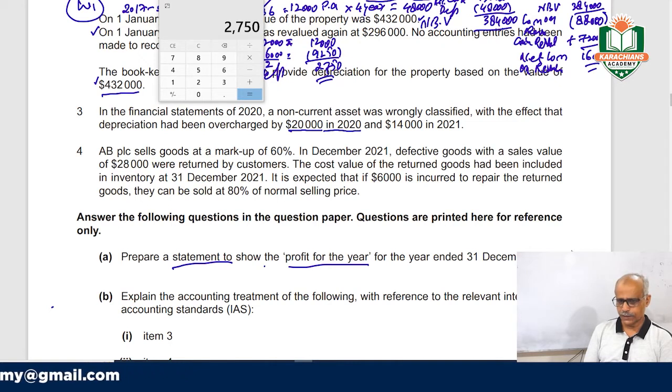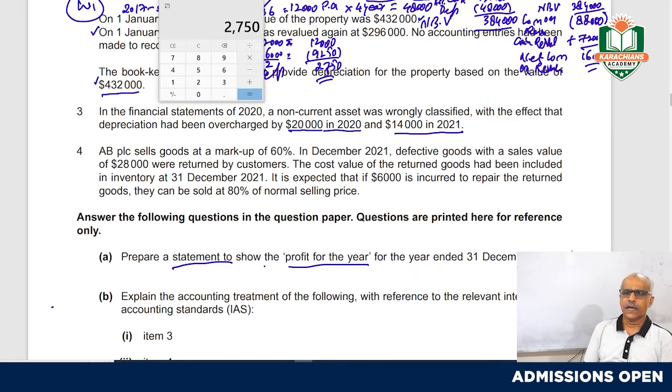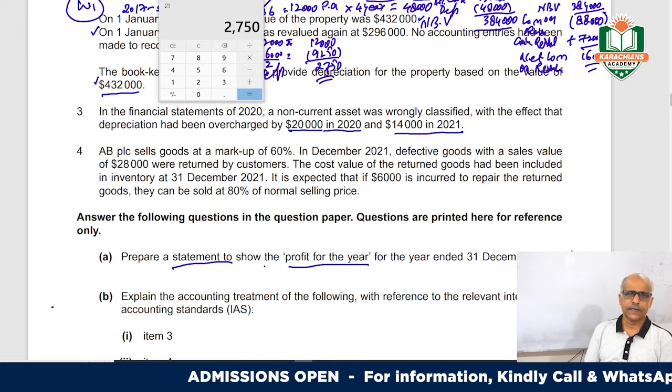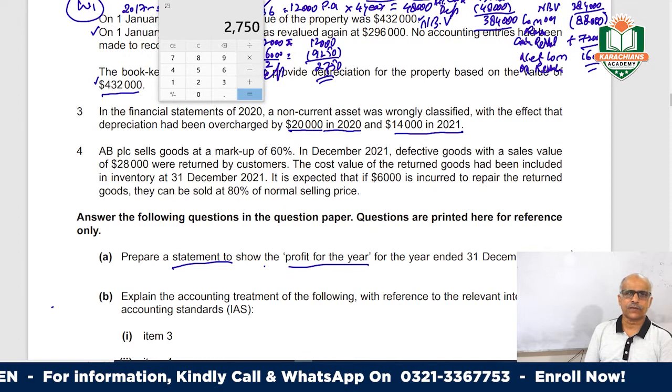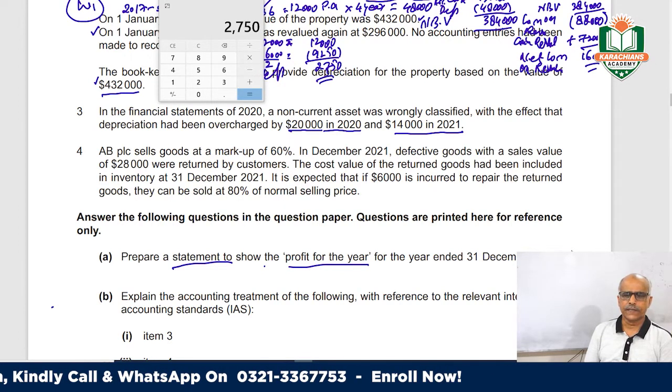20,000 in 2020 and 14,000 in 2021. As far as this 14,000 is concerned, this is the current year mistake. It has affected the draft profit of 298,000, whatever 98,000.